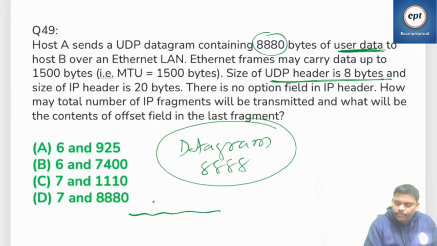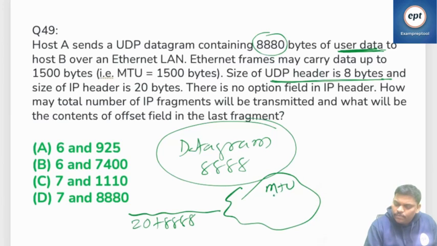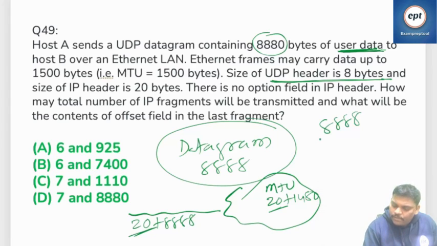See this one. Everyone careful. 20 plus 8888 coming. It should go inside. MTU is 1500, which means 20 plus 1480. So this 20 is okay, right? Then what is the answer? 8888 by 1480.